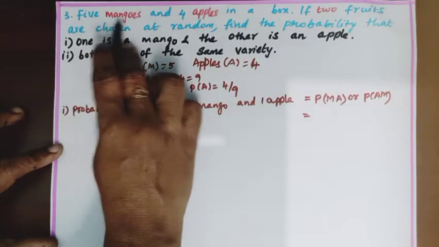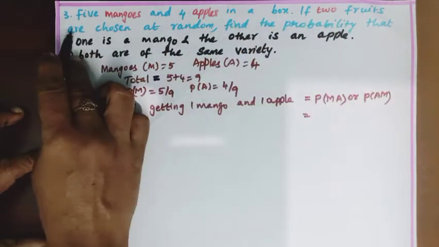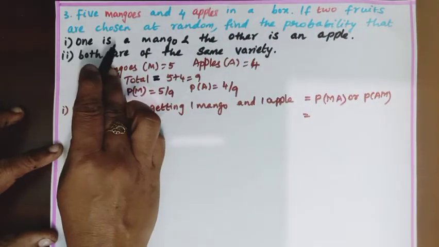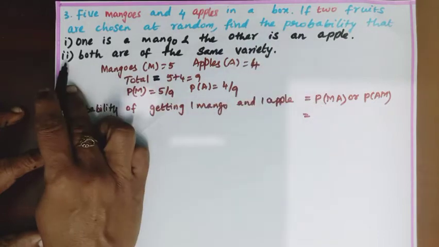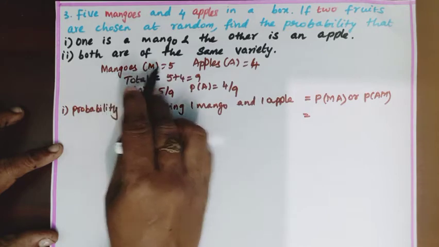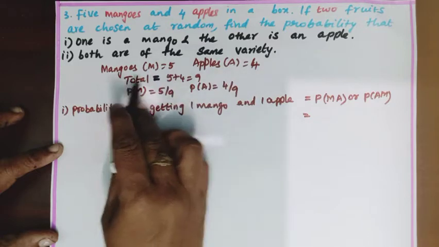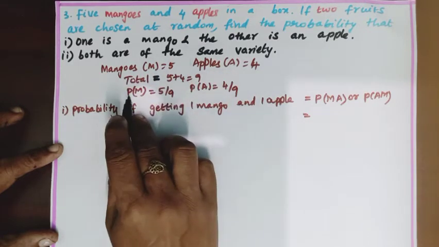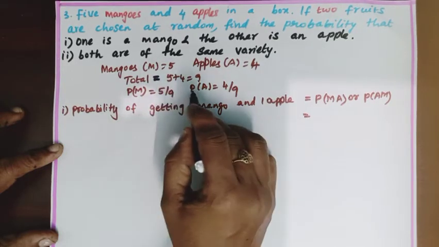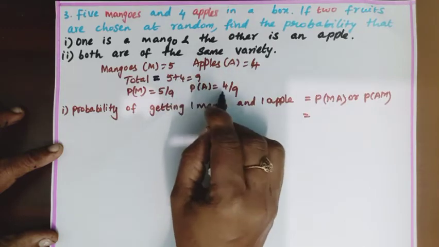Sum number 3. 5 mangoes and 4 apples are in a box. If 2 fruits are chosen at random, find the probability that first subdivision, one is a mango and the other is an apple. Second, both are of the same variety. So the number of mangoes, consider mangoes as M, is 5, the number of apples A is 4, then total fruit is 5 plus 4, which is 9. Probability of mango, P of M, is 5 by 9. P of A, probability of apple, is 4 by 9.